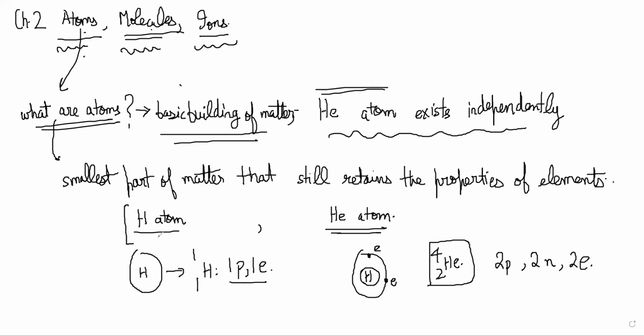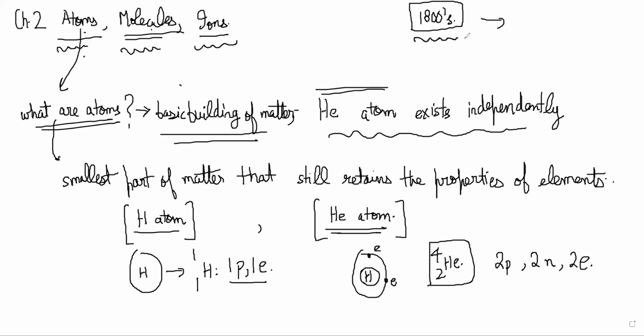And chemically, the properties of a hydrogen atom and a helium atom are very different. Any other atom for that matter, chemically the properties of these atoms are very different. So when people started doing chemistry in the 1800s, the first thing they were doing was trying to figure out many reactions and finding out what happens when you react something with something.